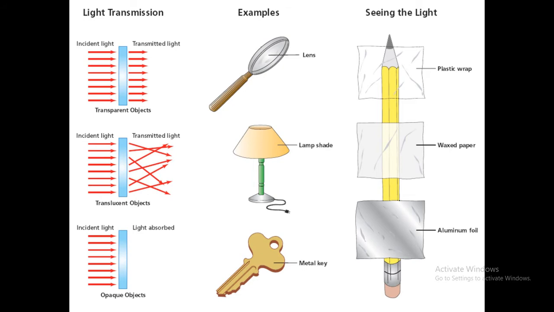Transparent objects: lenses and other glass windows, plastic wrapping above the pencil. Translucent objects: lampshades and wax paper on the pencil. You will just see the lightest color of the pencil. And in the opaque object, you will not see anything, like metal, keys and other things, aluminum foil. You will not see across the aluminum foil. Okay, you will get transmitted, reflected and absorption. Now, let's review.